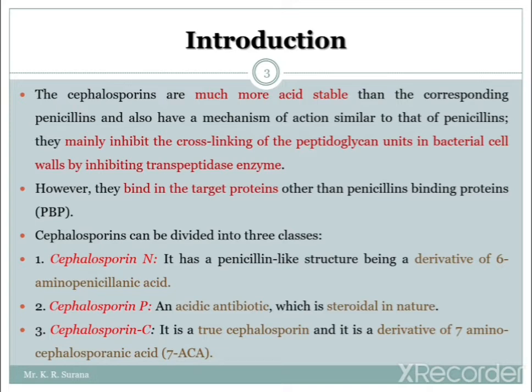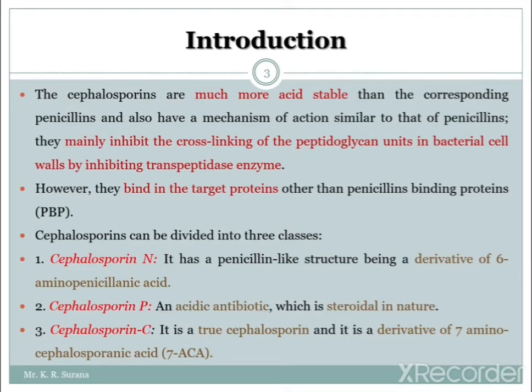Cephalosporins can again be divided into three basic classes. As we know, the inventors got a mixture of cephalosporins containing different cephalosporins, and they were divided into three classes. The first is cephalosporin N, the second is cephalosporin P, and the third is cephalosporin C.